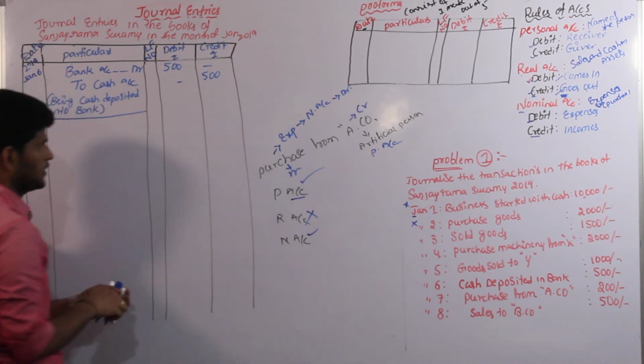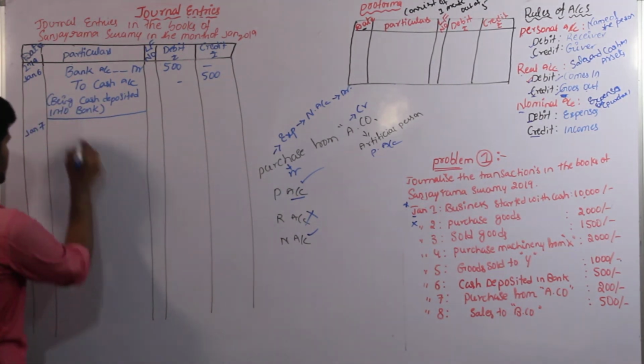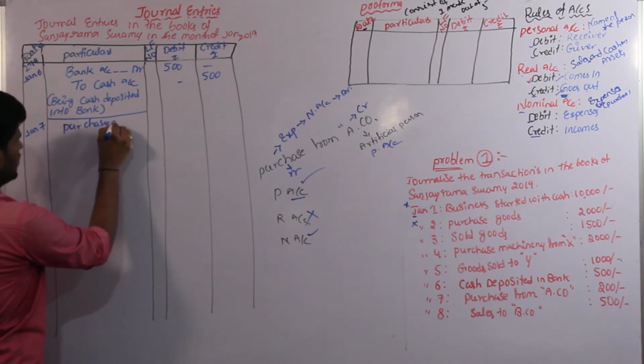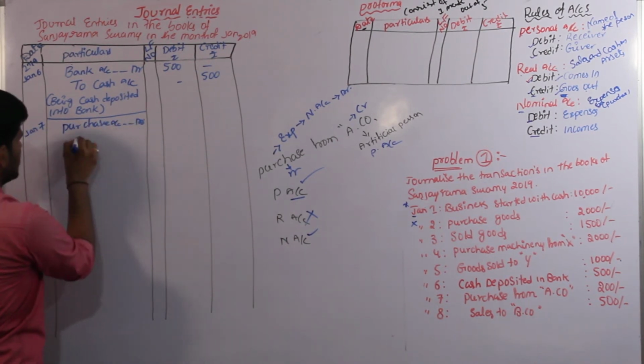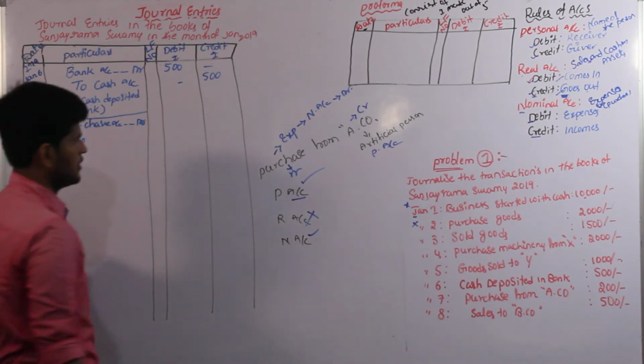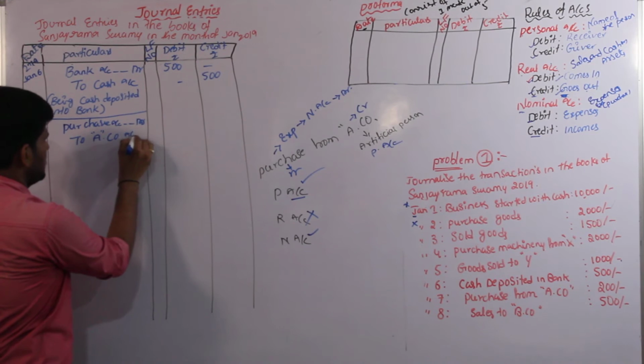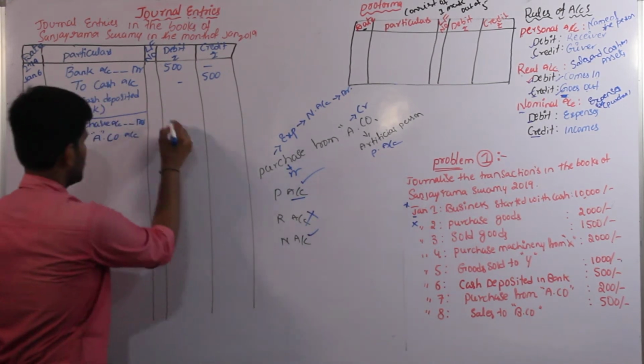Then we have to convert the transaction into an entry as purchase account debit to A company account, amount 200.